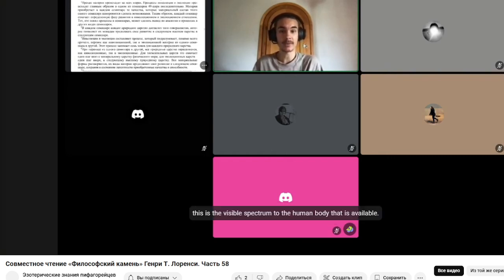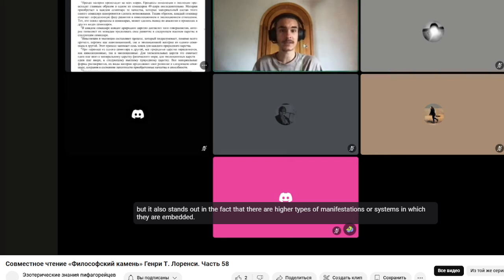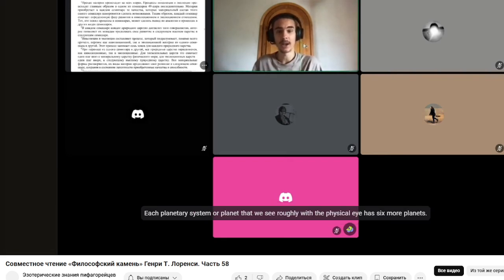This is the visible spectrum available to the human body. But there are also higher types of manifestations or systems in which they are embedded. Each planet that we see with the physical eye has 6 more planets, other planets that we simply do not see.